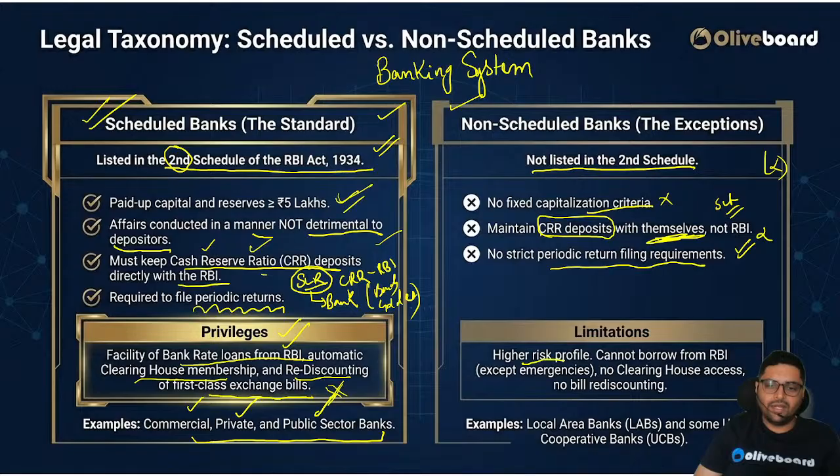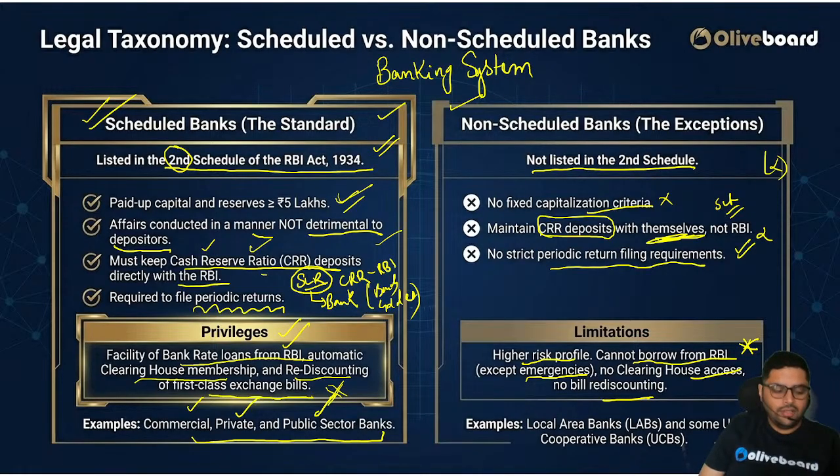Limitation, it is a higher risk profile, correct? They cannot borrow from RBI. This is a very important point. Except emergencies, they cannot borrow. No clearinghouse access, no bill rediscounting. These are some of the limitations of being a non-scheduled bank. Okay, I hope we are clear, we are going good. Okay, shall we go ahead? Okay, sure. Let us go ahead then.